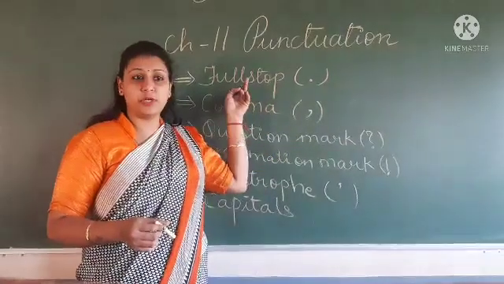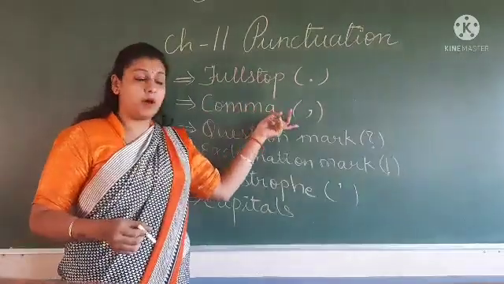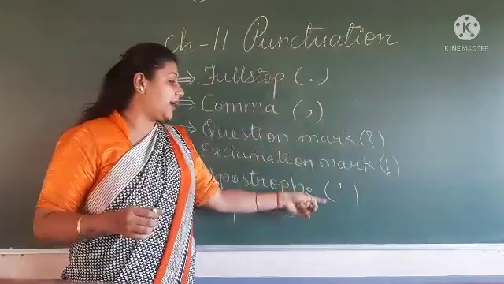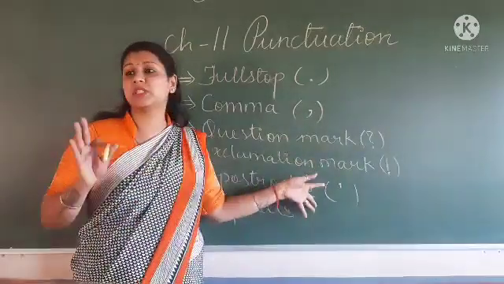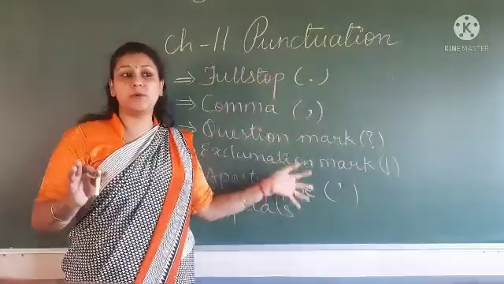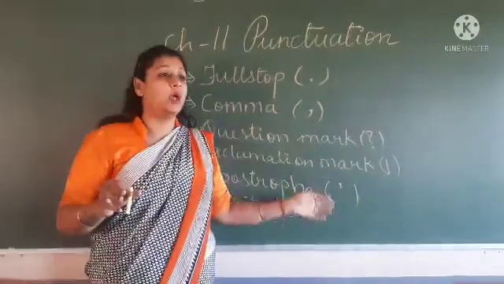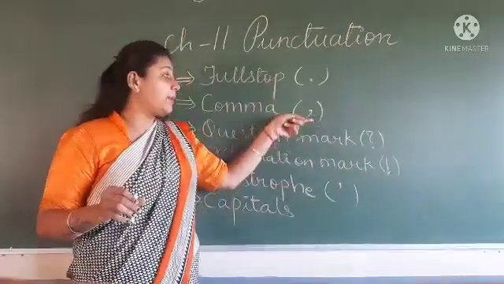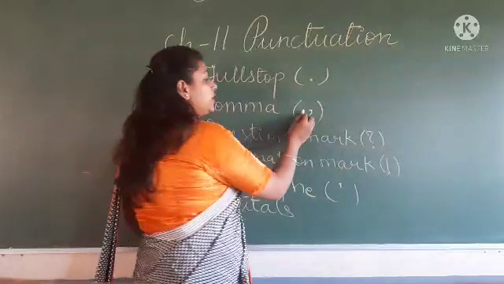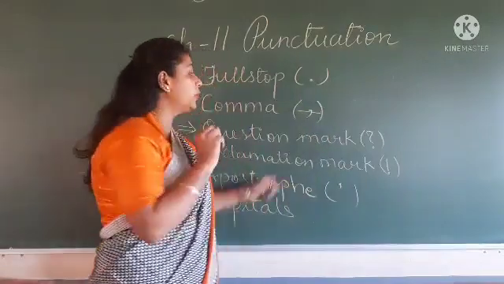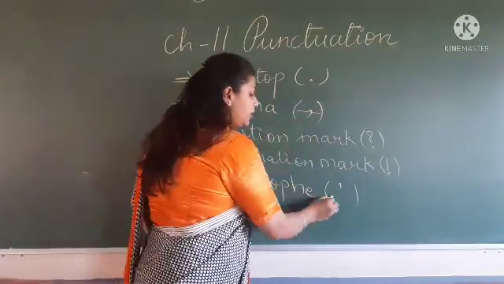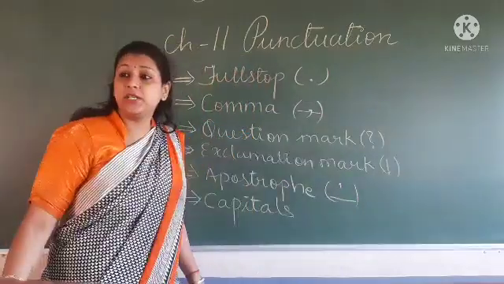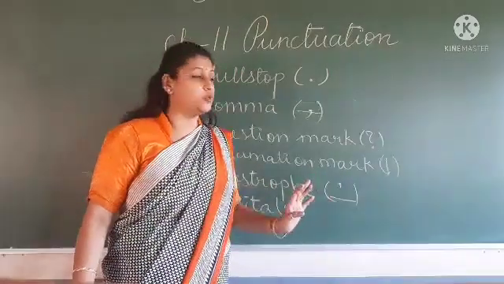First is full stop. Second is comma. If you see comma and apostrophe, you might think they look similar. These both look similar. आपको ये दोनों same लग रहे होंगे, but no, they are not. ये आपके line में यहाँ पे आता है. This is your line, suppose in your notebook. ये यहाँ पे आएगा, and here is your line. वो ऊपर आएगा. Understood? I'll explain how it is used.